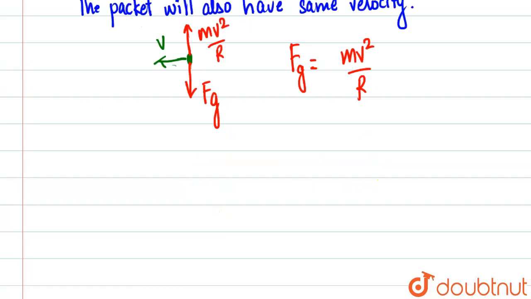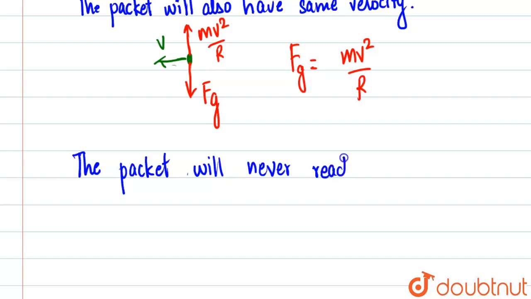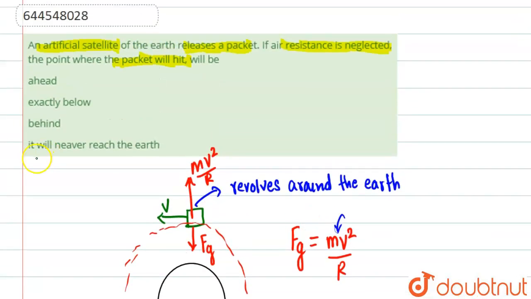Why is this happening? Because the packet was just released from the satellite, it will also have the velocity v. That means the packet will never reach Earth. Why is it so? Because it will start revolving. It will never reach Earth, because the centrifugal force and the force due to Earth are balanced. So it will undergo a circular motion. Due to this only, this packet will never reach Earth. Our answer will be option D, that it will never reach Earth. Got it? This is basically our answer.